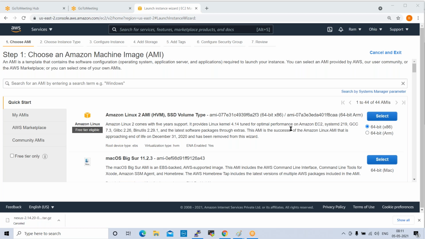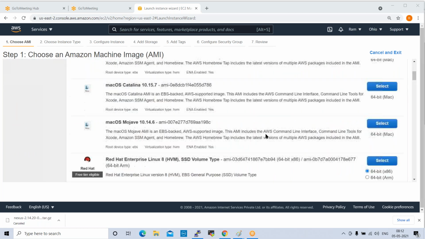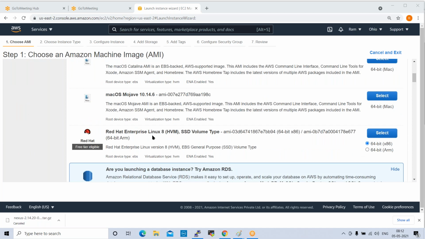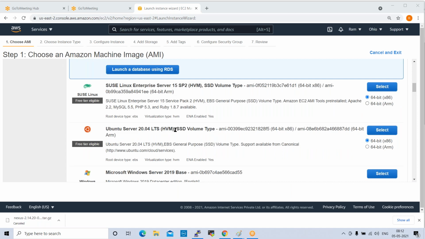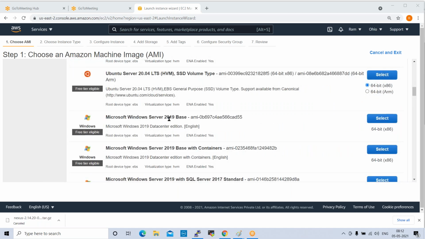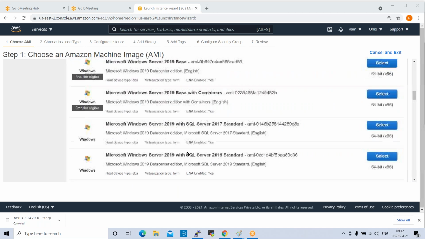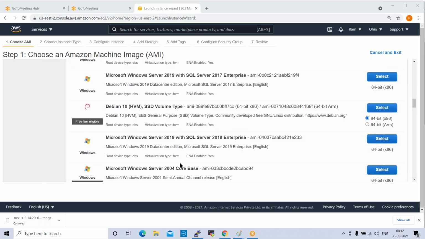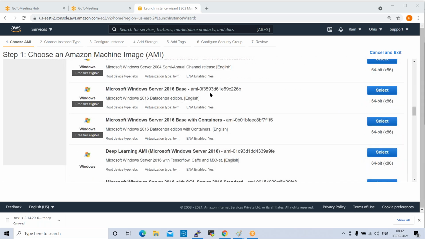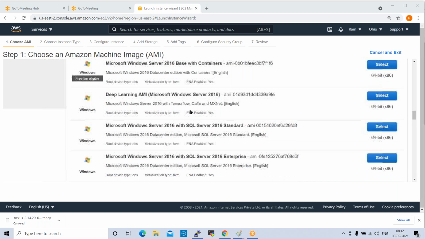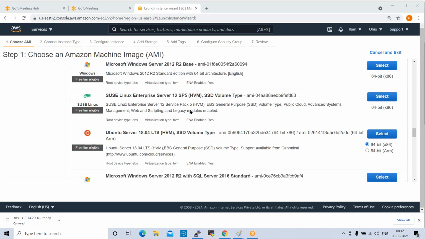Image means it is a master copy. For example, if I want to create an Amazon Linux server, I can use this image. If I want to create a Red Hat Enterprise Linux machine, I can use this image. Here we have different images: the Ubuntu image, Microsoft Windows Server 2019 base. And we have different flavors available, like 2012, 2016 base. So different AMIs are available here. Whatever machine you want to create, you can select that.